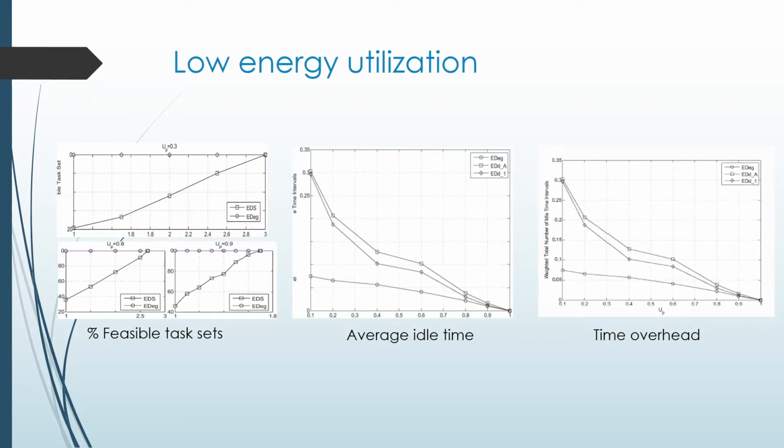Lower the number of idle time intervals, lower energy is used for turning the processor from the state of inactive to active. The second figure shows the comparison of idle time of EDEG and EDS. The average idle time of EDEG is greater since the total number of idle times is less. The third figure shows the time overhead, and as it can be seen in the figure, the time overhead increases with the increase in the processor utilization. Hence, more the processor utilization, more the time overhead.